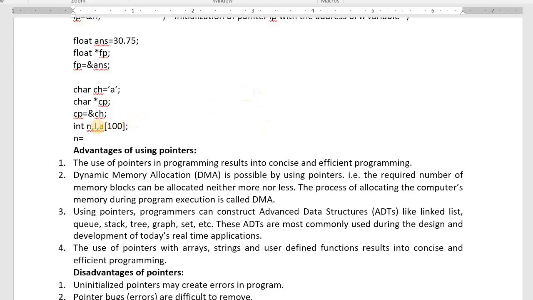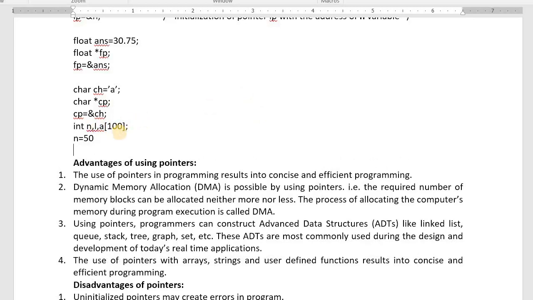If I enter n as 50, we can store, but 50 memories are wasted. What is the drawback of an array, int A[100]? If n is 50, we use 50 memories and 50 are wasted. If we enter n as 200, we have allocated only 100 memories. Sometimes we are wasting the memory, sometimes we are facing shortage of memory.